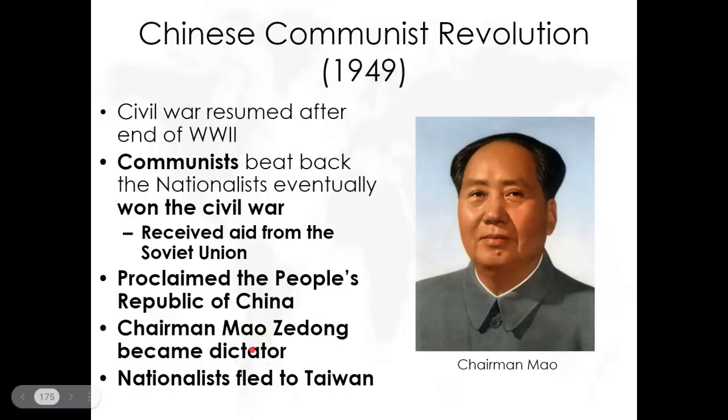The nationalists under Chiang Kai-shek fled to an island just off the east coast of China called Taiwan and make their own country. It's still a separate country today, although not many countries of the world today acknowledge it as one. And Mao Zedong, the leader of the communists, becomes the new dictator of China, and his title was chairman, so they called him Chairman Mao.